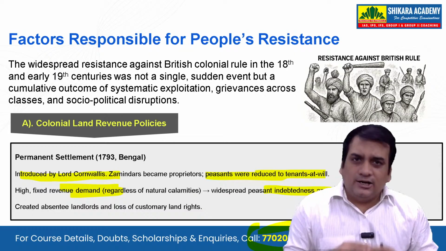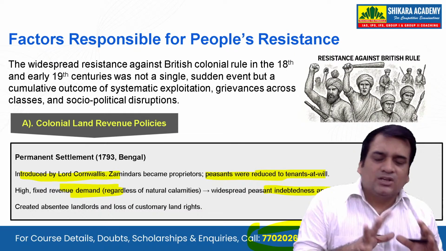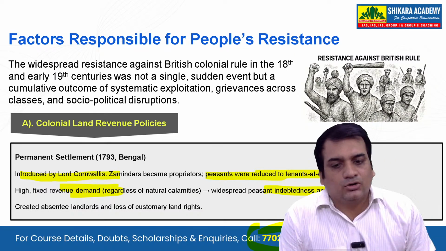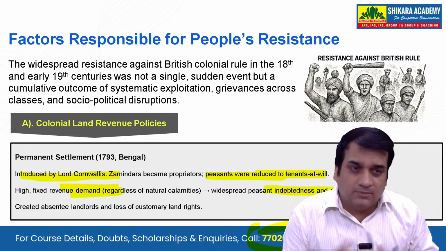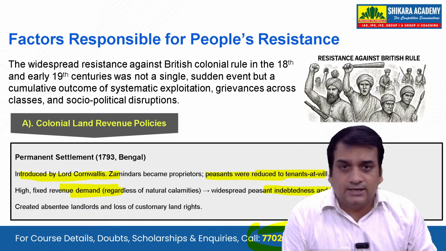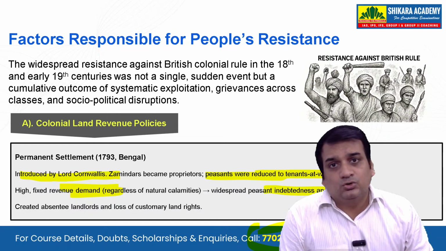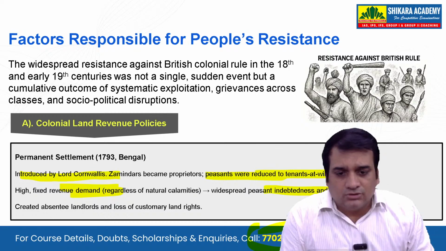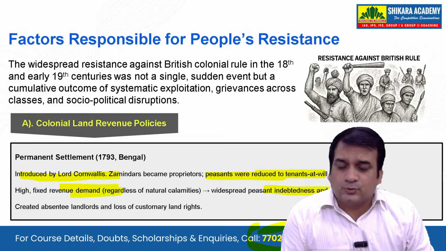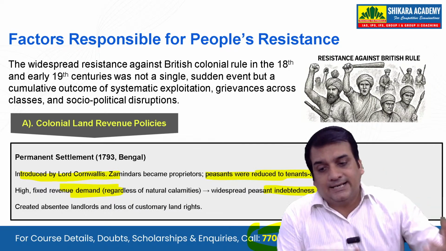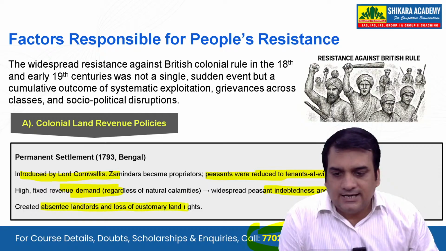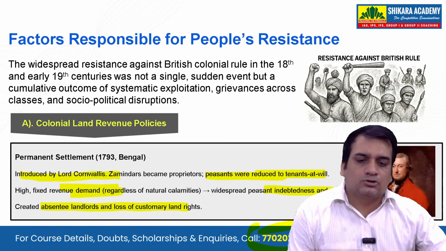If not 100%, at least still 50-60% is dependent on rain. So at that time, it must have been 80 to 90% dependent on the rain. And what would have happened if there is no rain? In the case of natural calamities, they are not growing the crops, but they have to give the high taxes. Now, this created absentee landlords and loss of customary land rights.